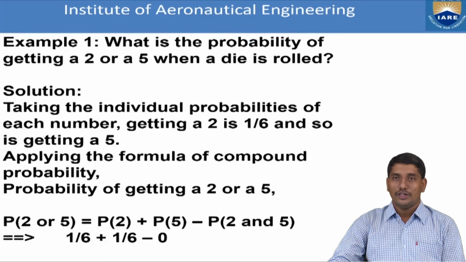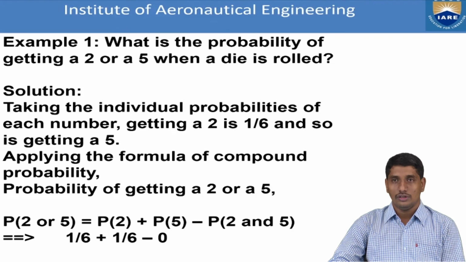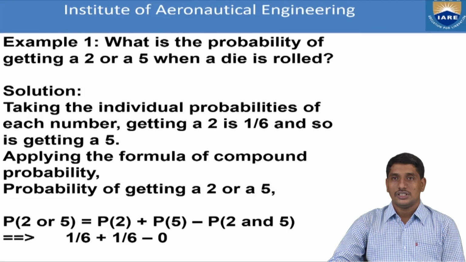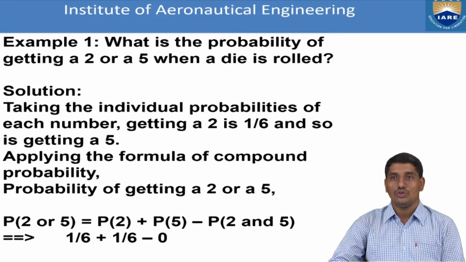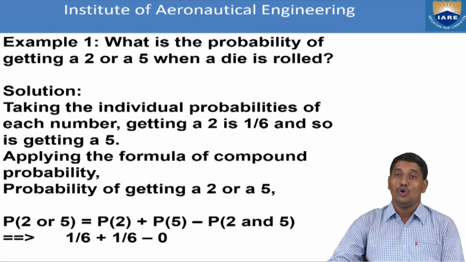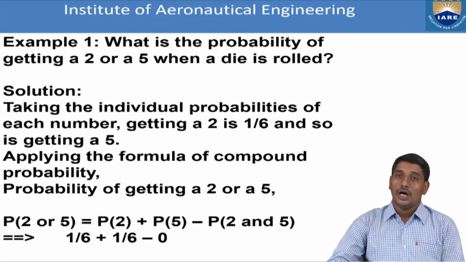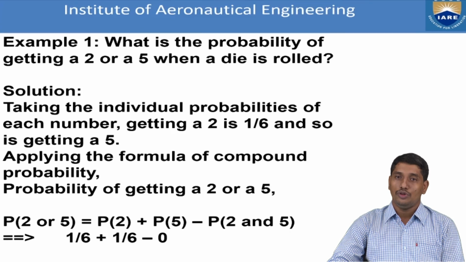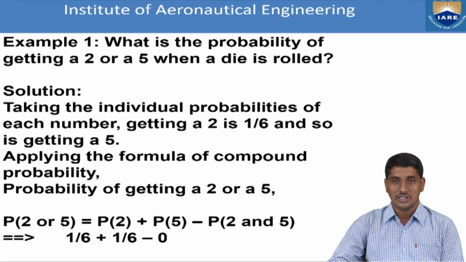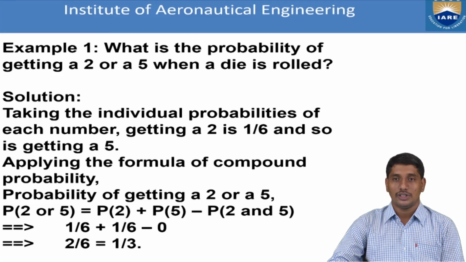In the same way, by using the additive law, we can find the probability of getting a 2 or a 5 when a die is rolled. A die has 6 numbers. The probability of getting 2 is 1 by 6 and the probability of getting 5 is also 1 by 6. And 2 and 5 are mutually exclusive. That is, if the die shows 2, it will not show 5. If the die shows 5, it will not show 2. So those 2 are mutually exclusive, and hence by the axiom of union, P of 2 or 5 is nothing but P of 2 plus P of 5, that is 1 by 6 plus 1 by 6, and hence the answer is 1 by 3.